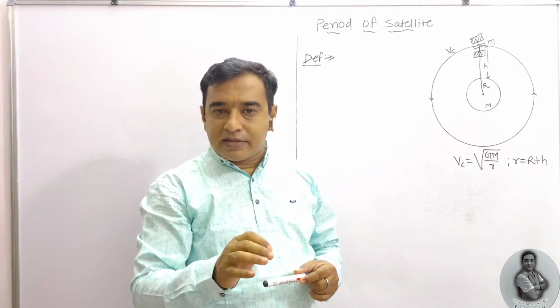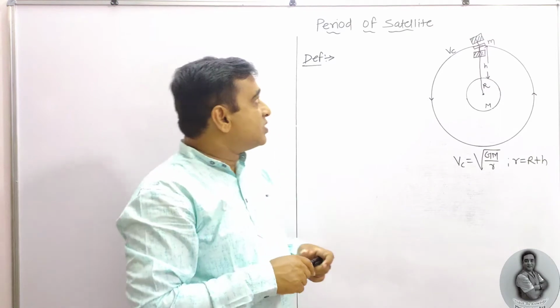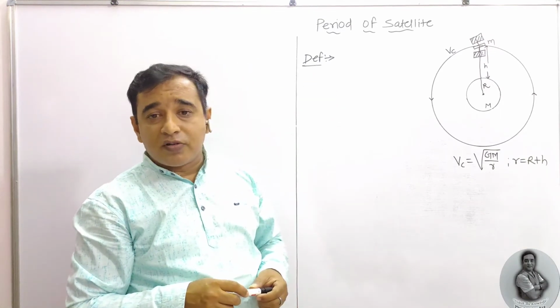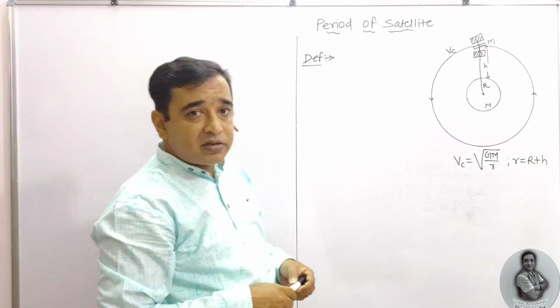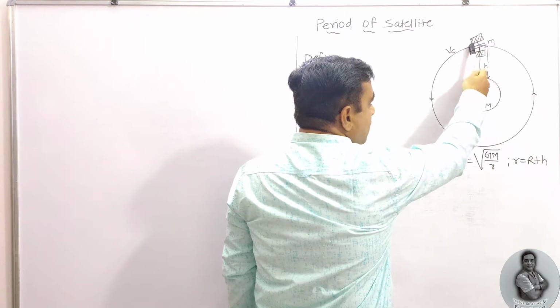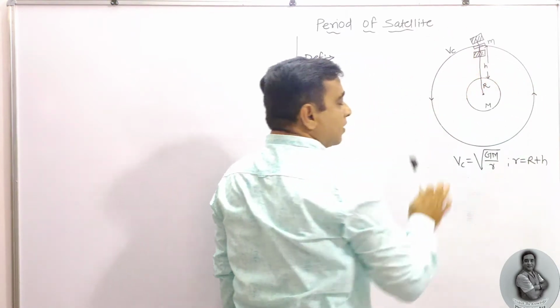We know that Vc is equal to under root of GM upon r.